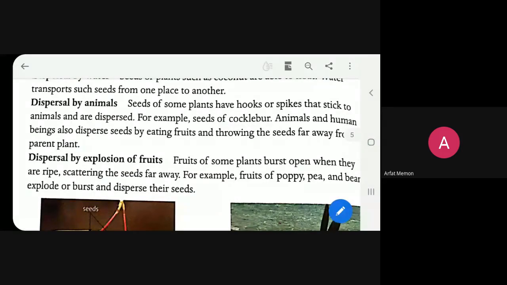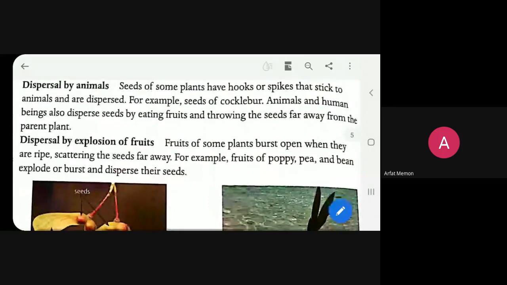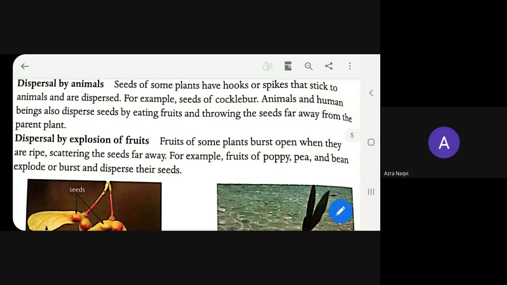Now the last method is dispersal by explosion of fruit. Yes, beta, read it. Dispersal by explosion of fruits. Fruits of some plants burst open when they are ripe, scattering the seeds far away. For example, fruits of poppy, pea, and bean explode or burst and disperse their seeds.